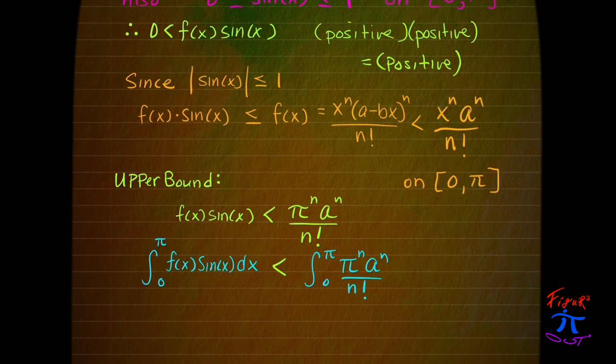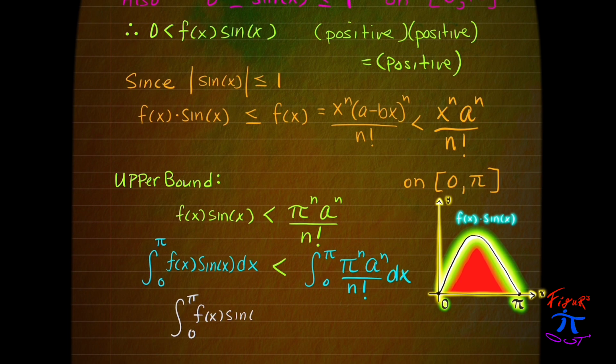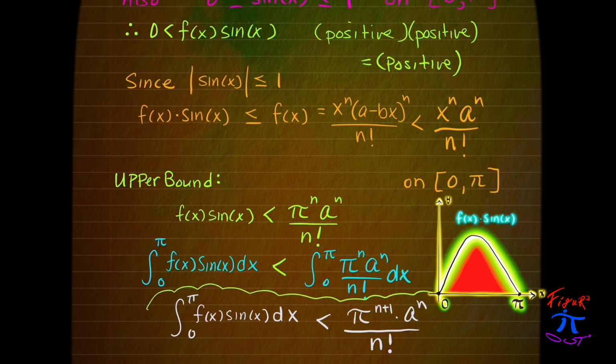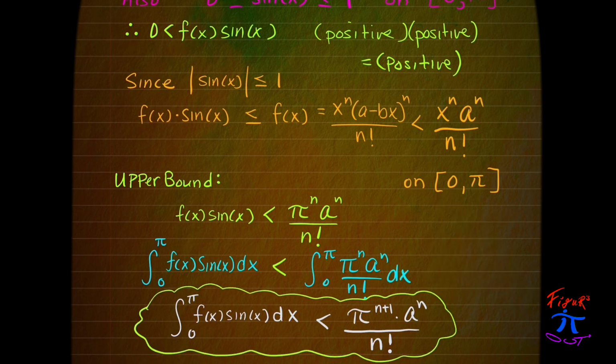So now, if we integrate both sides of that inequality, we get that the integral from 0 to pi of f of x sine of x dx is less than pi to the n plus 1 power a to the n over n factorial.